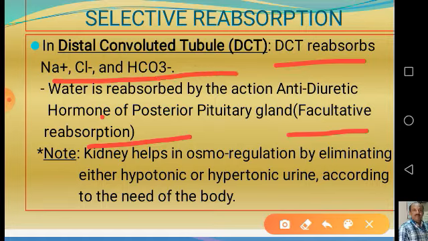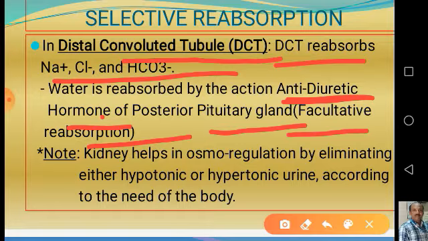Here the reabsorption of water is controlled by the ADH hormone of the pituitary gland. The posterior pituitary gland secretes ADH, that is antidiuretic hormone, which is also called vasopressin, and reabsorption of water in the distal convoluted tubule takes place by the action of antidiuretic hormone, ADH or vasopressin. So ADH controls the reabsorption of water in the distal convoluted tubule. That's why the selective reabsorption in the DCT is variable in nature, depending upon the body's condition.